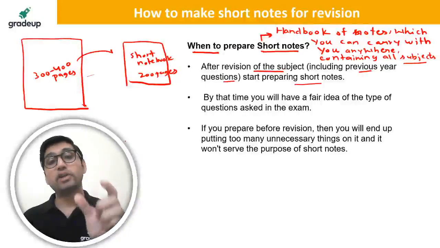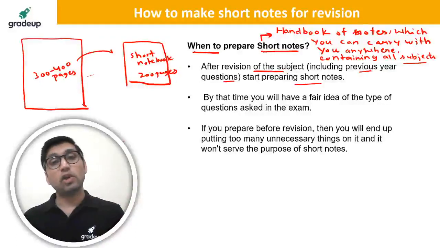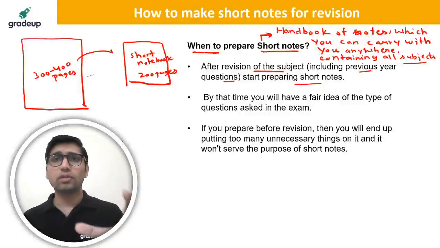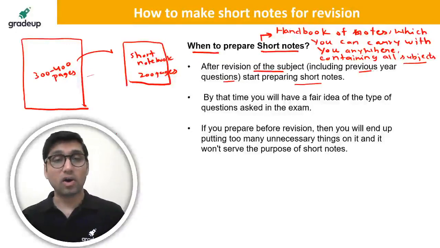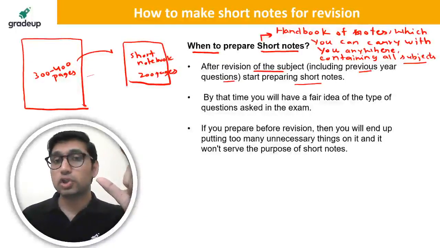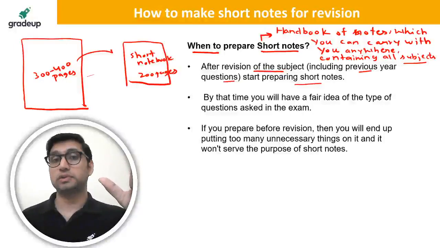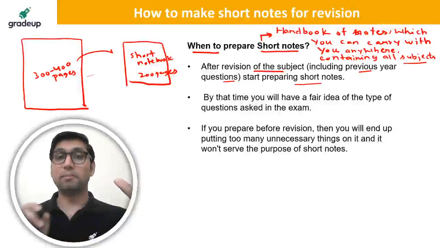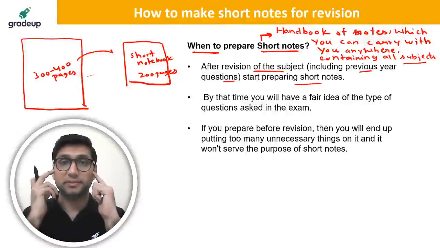You have to make your short note in such a way that when you revise it, everything looks very easy. Concept should never be put in the short notes. Only important points, important statements, important formulas, because concept should be in your mind.